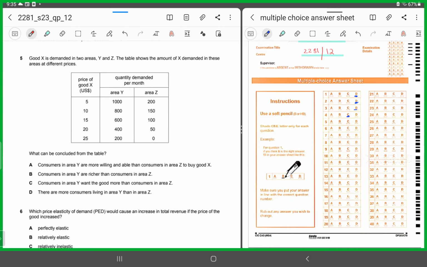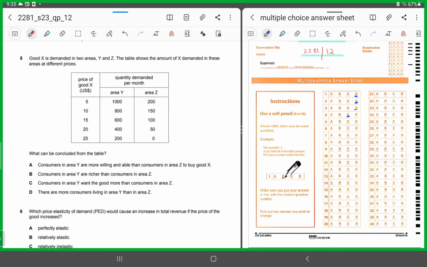Consumers in area Y are more willing and able than consumers in area Z to buy good X. Yes, this is the definition of effective demand. What was effective demand? That the consumers are willing and able to buy goods at certain price levels, right? Let's look at the other options as well, then I'll come back to option A, explaining why it would be the correct one.